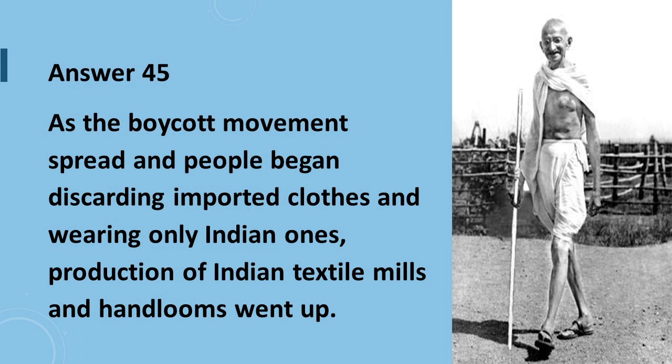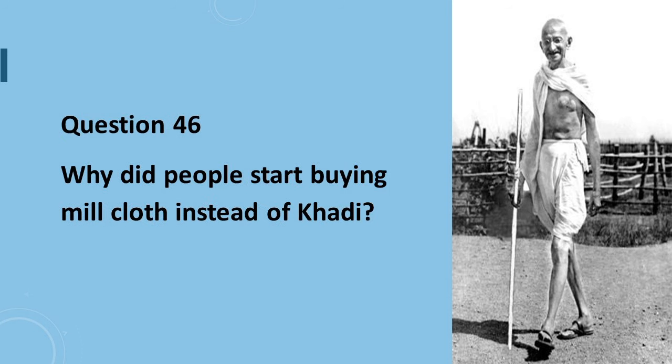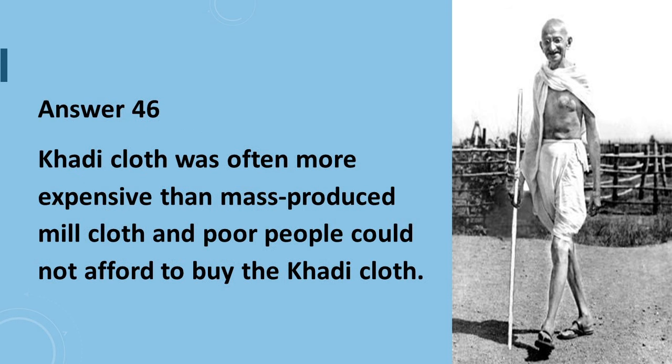Question number 45 says, what was the impact of reduction of imports? Answer: as the boycott movement spread and people began discarding imported clothes and wearing only Indian ones, production of Indian textile mills and handlooms went up. Question number 46 is, why did people start buying mill cloth instead of khadi? Answer: khadi cloth was often more expensive than mass-produced mill cloth, and poor people could not afford to buy khadi cloth.